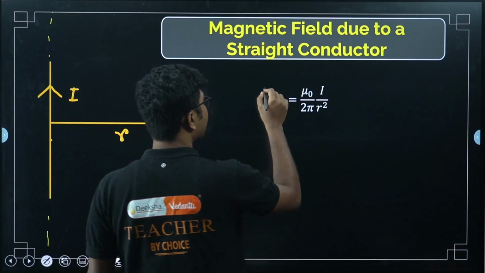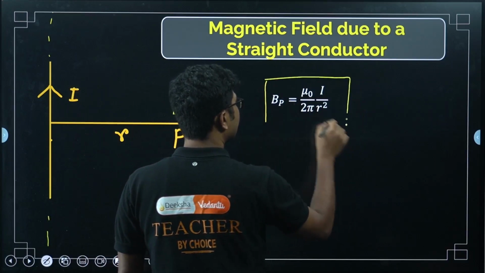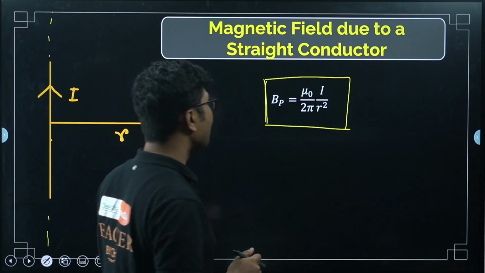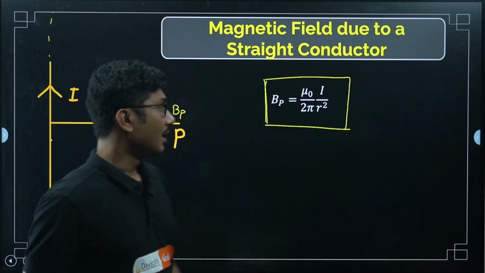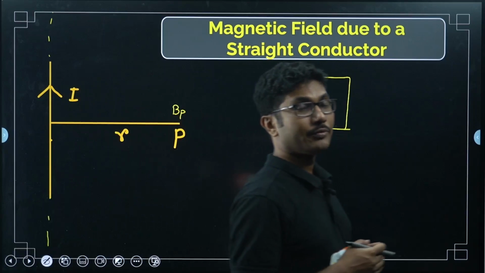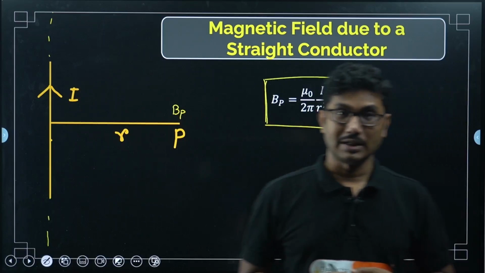There is another alternative proof of that using Ampere's circuital law. We will do that in our next class. Today we are not discussing Ampere's circuital law, but it can be proven from Biot-Savart's law as well, and it can be proven from Ampere's circuital law as well.